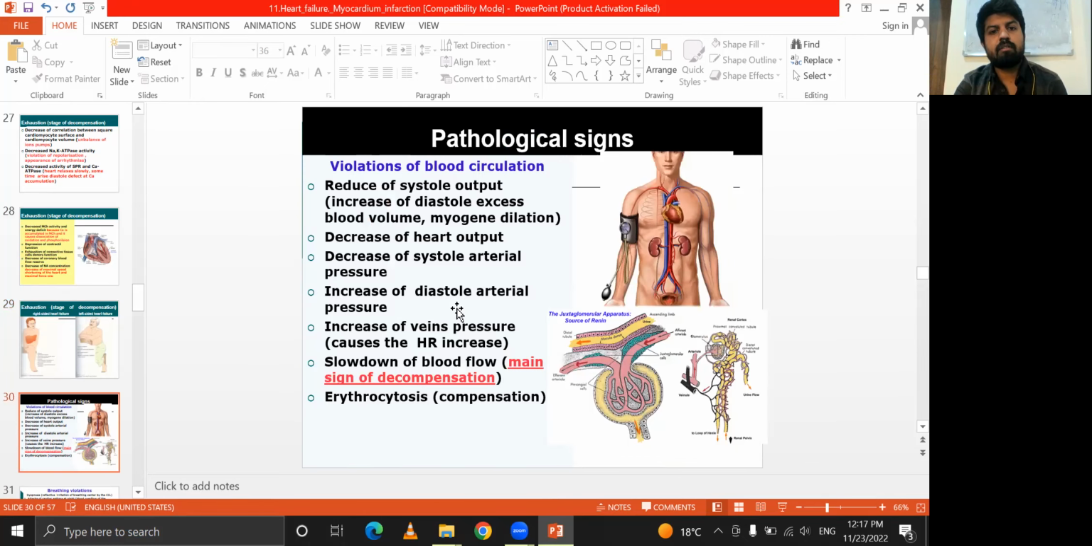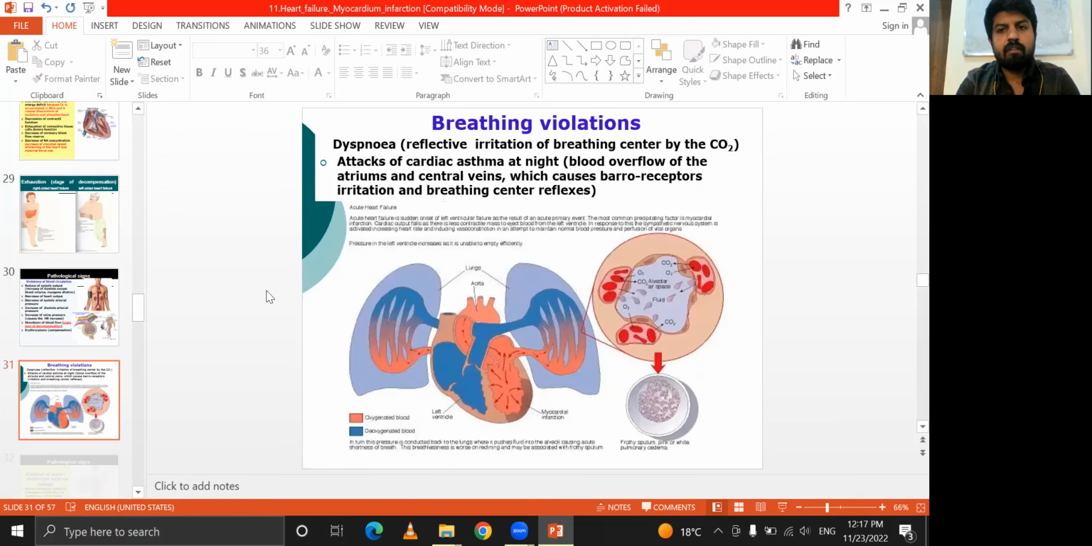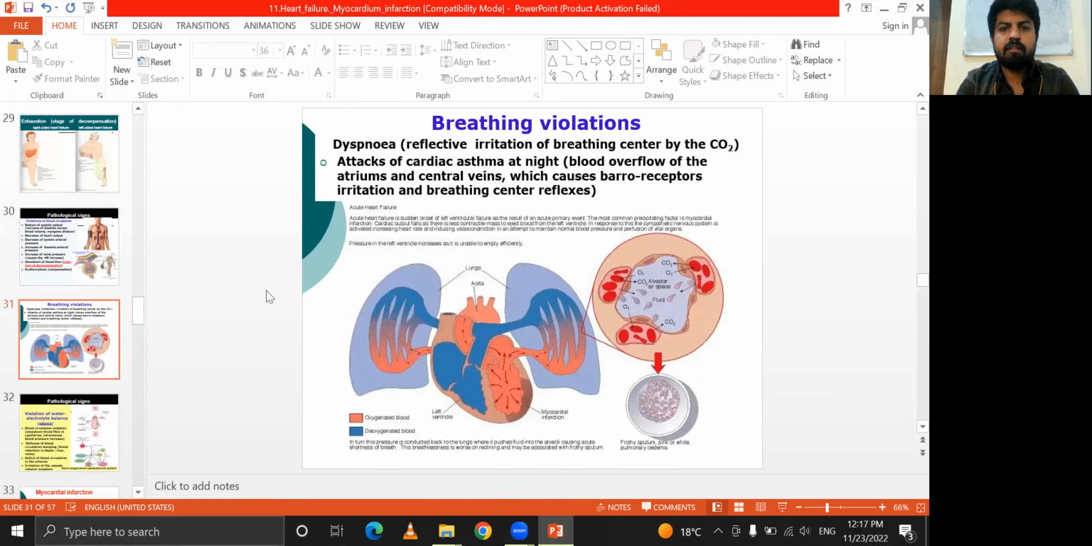So violation of the blood circulation reduces the systolic output: decrease of output, decrease of systolic arterial pressure, increase of diastolic arterial pressure, increase of brain pressure. If I have to talk about the breathing violations, dyspnea means irritation of the breathing center by CO2, attacks of cardiac asthma at night, like the atrium and the baroreceptors present in the carotid sinus, irritation and breathing center reflexes.